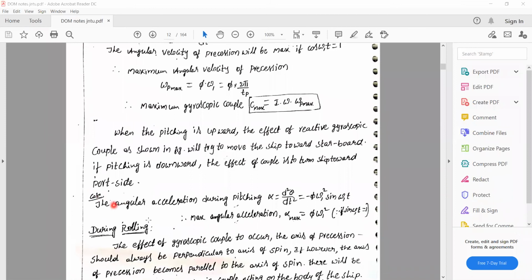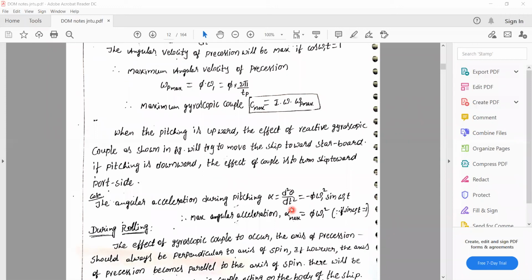And one small case is also there, that belongs to the angular acceleration during pitching. Find out the angular acceleration during pitching. For getting the angular acceleration, that is represented with alpha equals d square theta by dt square. Theta, the angular displacement, is already known. So d square theta by dt square means double differentiation, two times of differentiation.